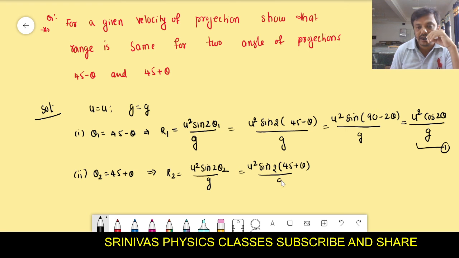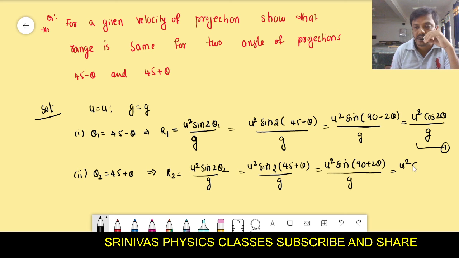Then we simplify it: u square into sine of 90 plus 2 theta by g. The sine of 90 plus 2 theta formula is also cos 2 theta, that means u square cos 2 theta by g.